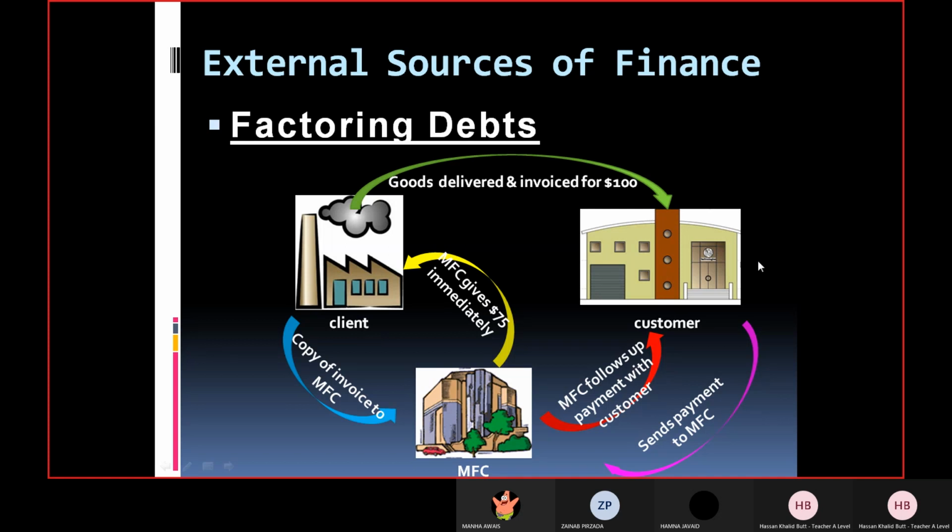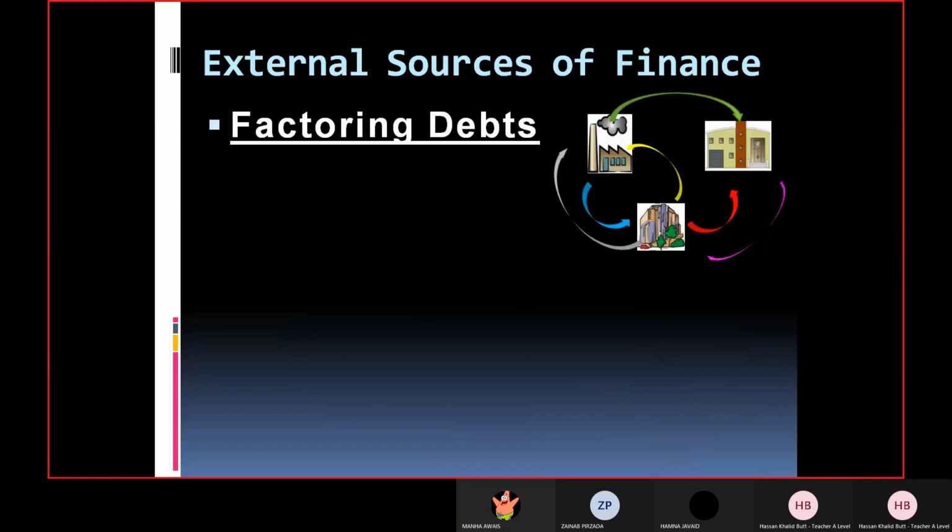All right. So now the payment will be sent by the customer to MFC, because MFC will prove that now I am there to collect that amount. So this is how this transaction is done, which we call debt factoring or factoring of debts. Is that clear, Mana? Yes, sir.